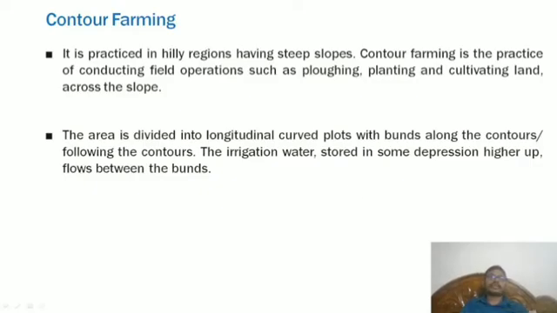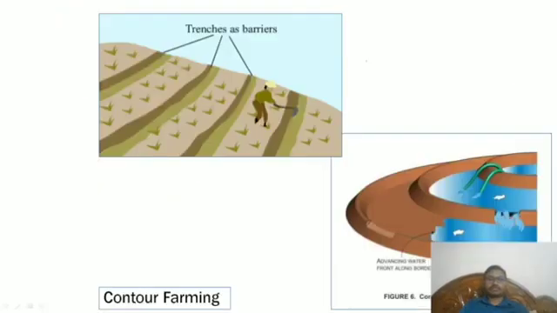Contour farming. It is a practice particularly in hilly regions having steep slopes. So contour farming is a practice of conducting field operations such as ploughing, planting, and cultivating land across the slope. The area is divided into longitudinal curved plots with bunds along the contours. The irrigation water stored in some depression higher up flows between the bunds. So that means contour farming is nothing but trenches as barriers. This you can see here.